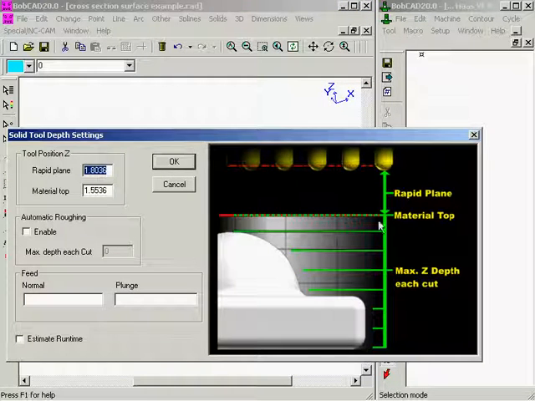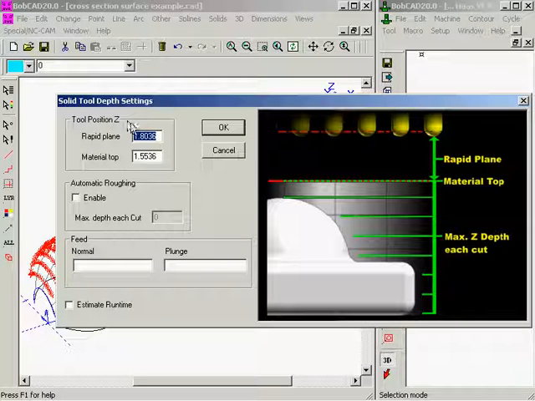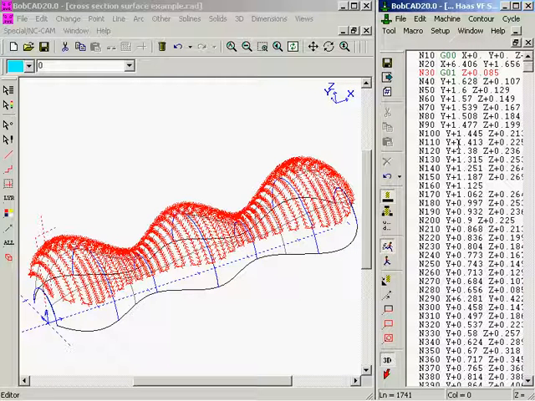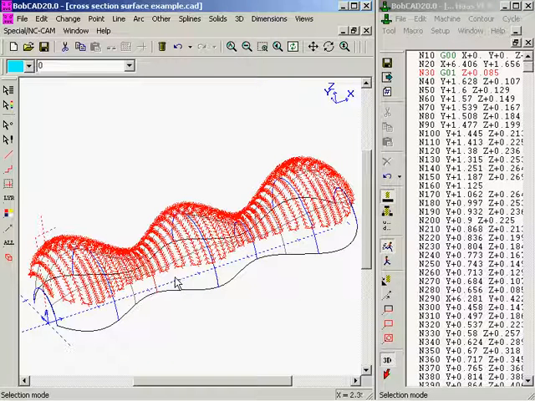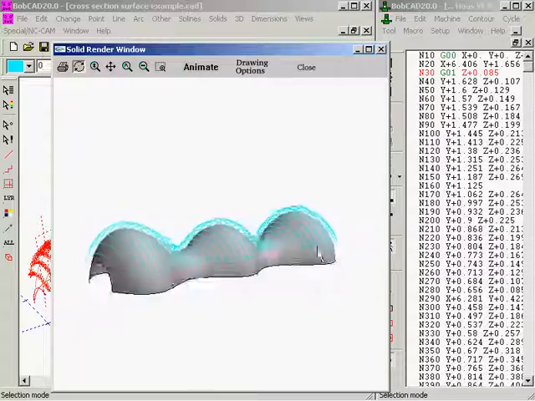As you can see, it instantly generated our toolpath across the top and gave us our solid tool depth settings box. This gives us our rapid plane for clearance and our material top, and if we want to do automatic roughing, we can as well. By selecting OK, that automatically generated our G-code program. Now we can hold down the Control key and select the surface. We can go to Solids and choose Render, and there you go. You can visually see your toolpath and your surface.